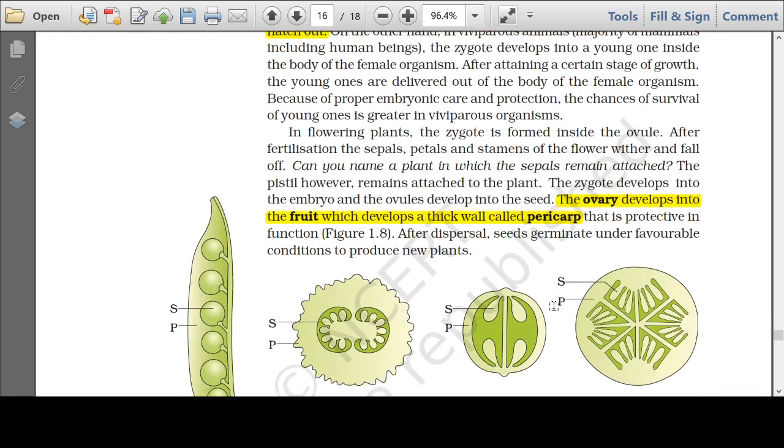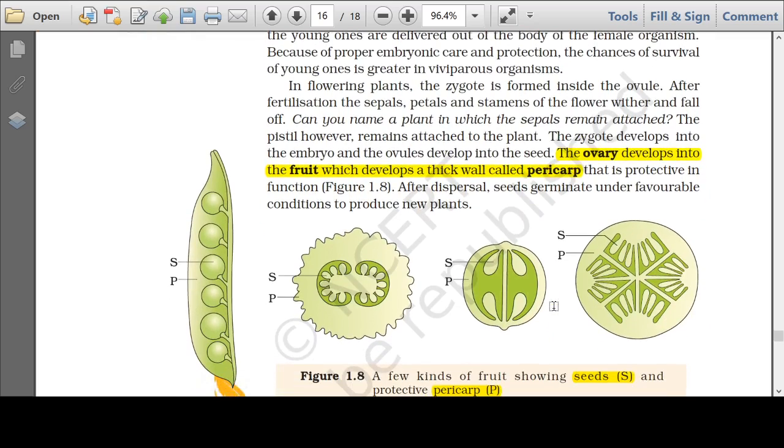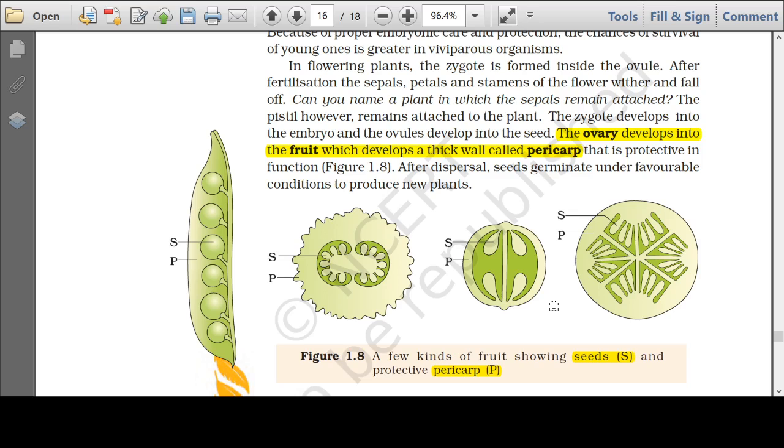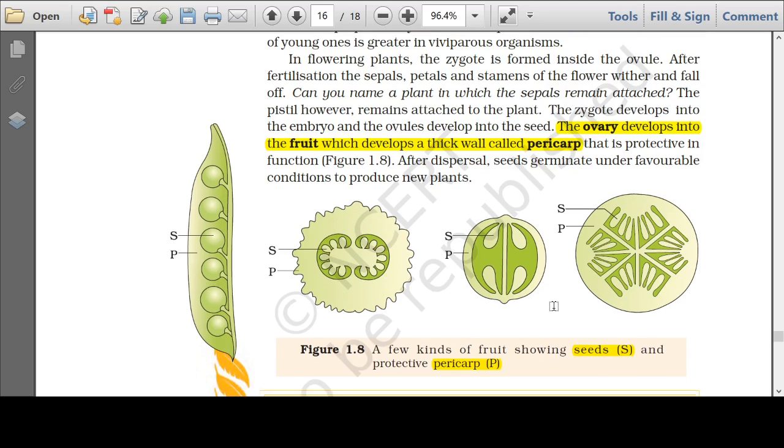Now you know that in case of plants, after fertilization has occurred, that means when the male gamete has fused with the female gamete, the male gamete being present in the pollen grain and the female gamete in the ovule, the ovary of the flower turns into fruit.